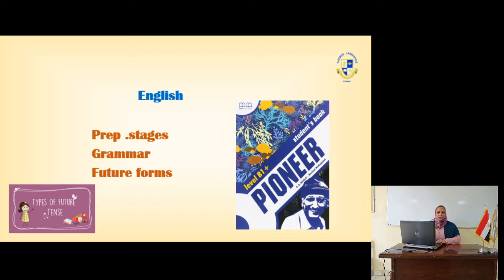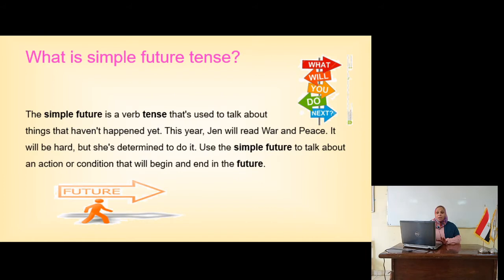The simple future is the verb tense that is used to talk about something that hasn't happened yet, but it will happen. Okay, for example, this year, Jen will read War and Peace. Jen will read War and Peace means she is going to read it. This is future. It's not happened yet. It will be hard, but she is determined to do it. So the simple future is to talk about an action or condition that will begin and end in the future.